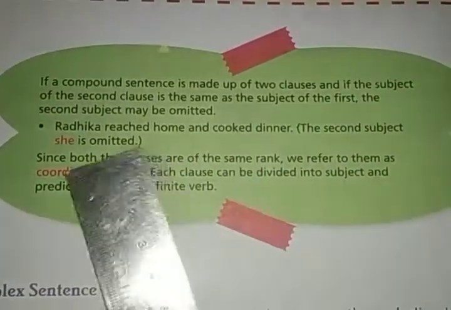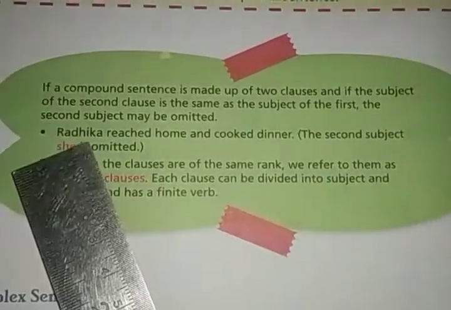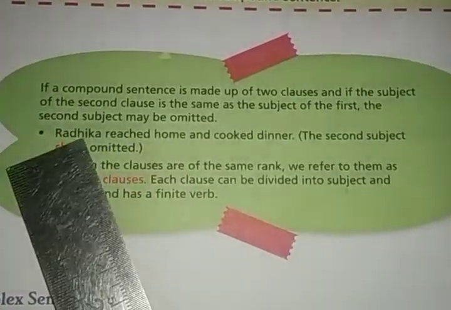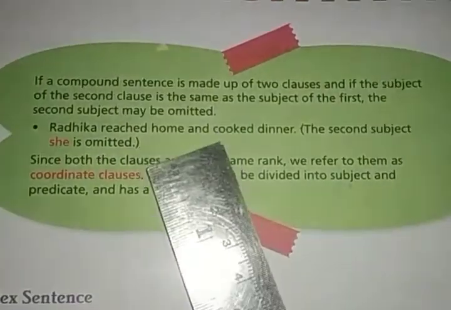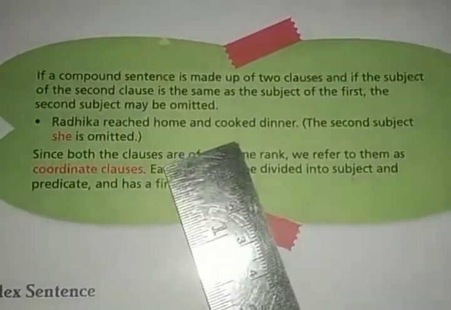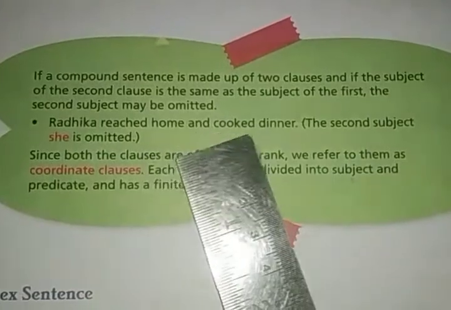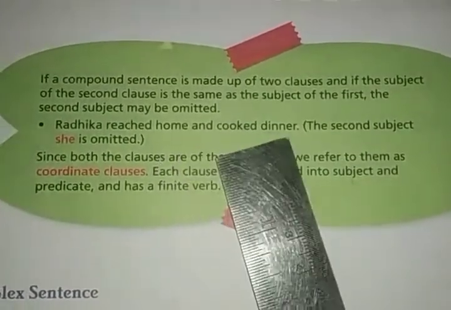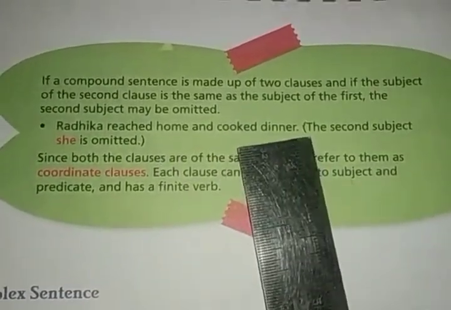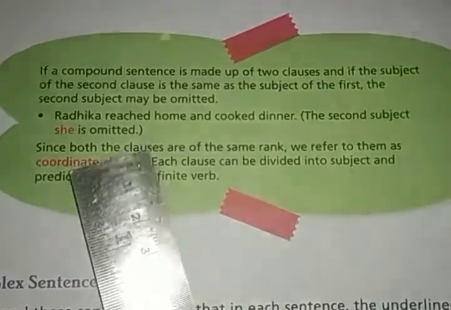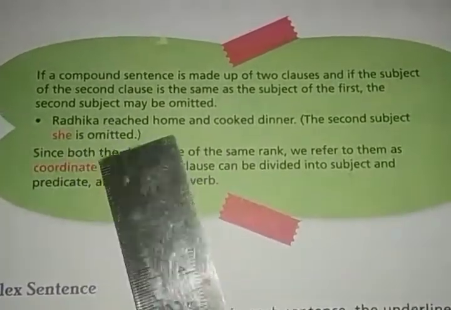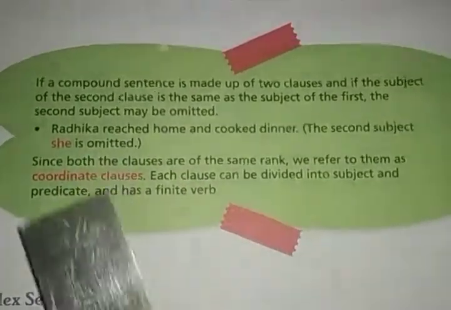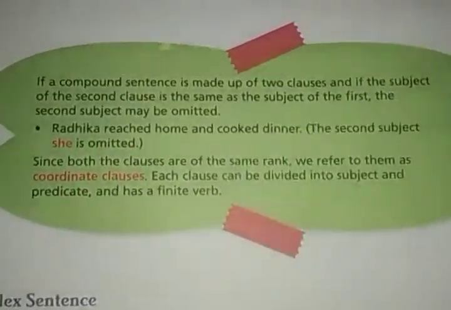In Radhika reached home, Radhika is the subject, reached home is the predicate. In the second clause also, she, which is omitted, is the subject and cooked dinner is the predicate. So we can identify the subject, predicate and finite verbs in both the clauses, and they are known as coordinate clauses.